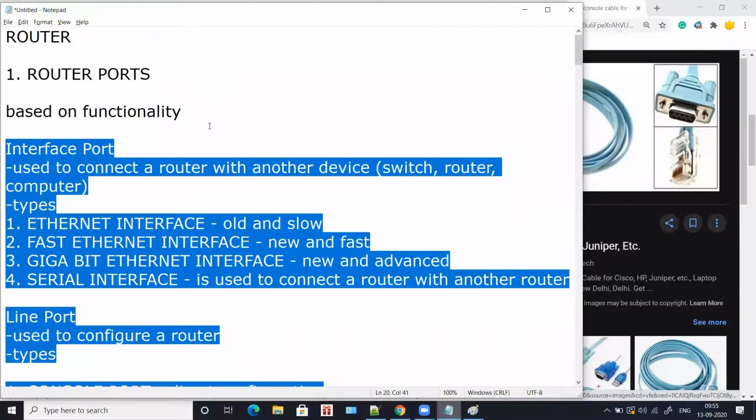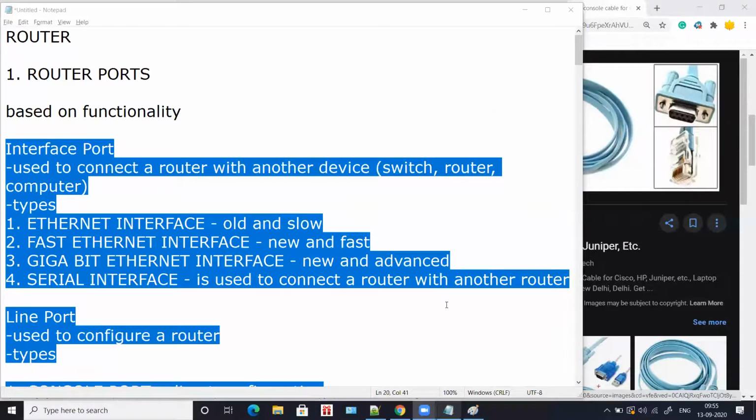Now after router ports, one minute, I'll admit in. Okay, there are few people waiting in the waiting room, so I'll admit them in.